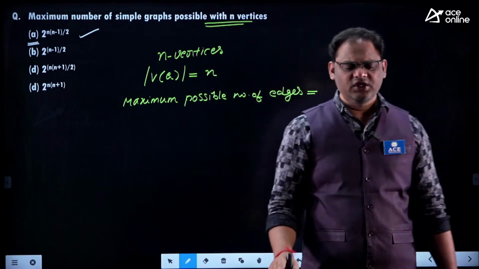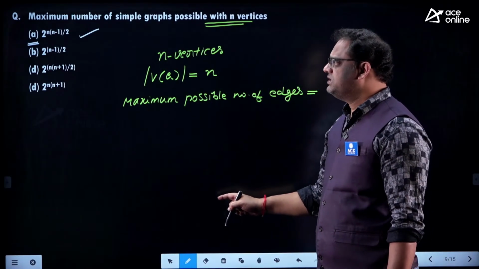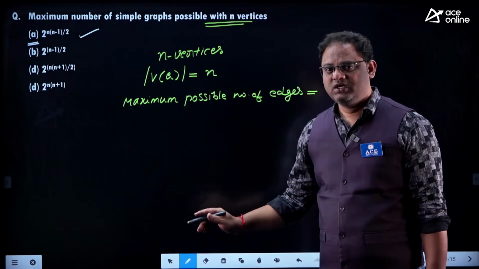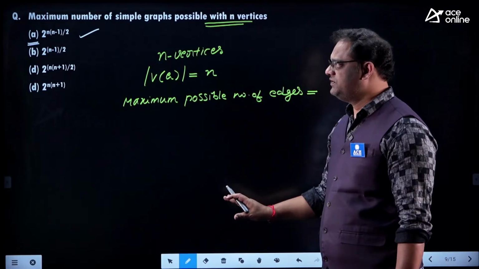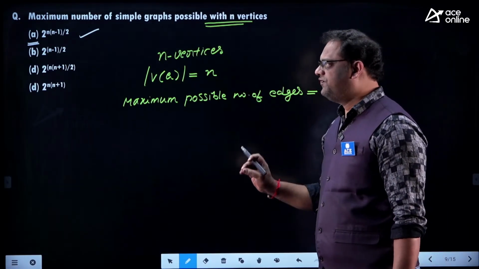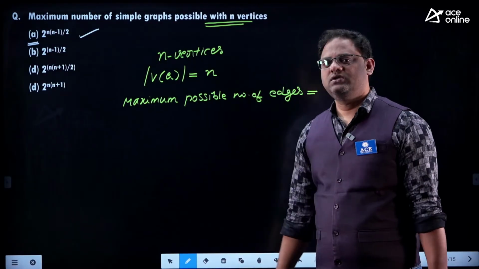My dear, if you refer to 5 papers of the ISRO examination, out of 5 papers, almost 4 papers contain this question. It is a repeated question.